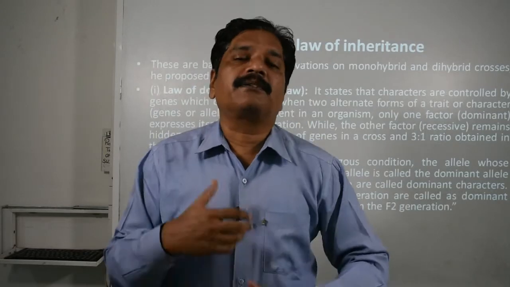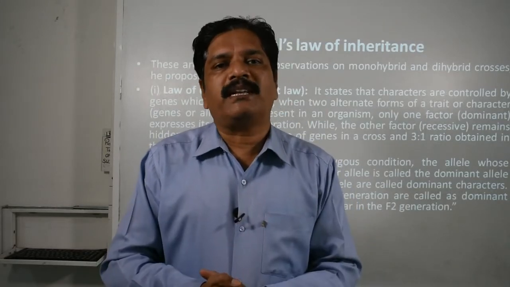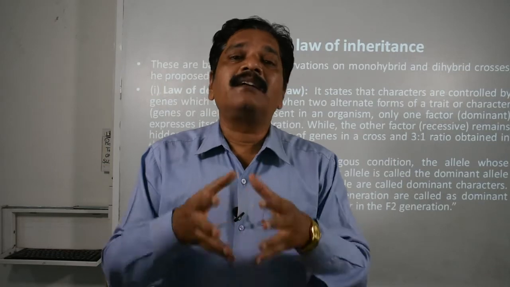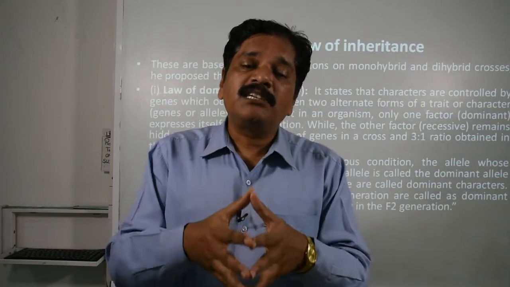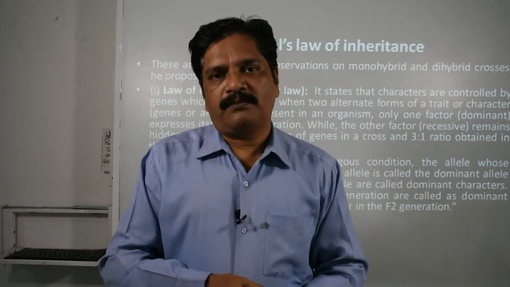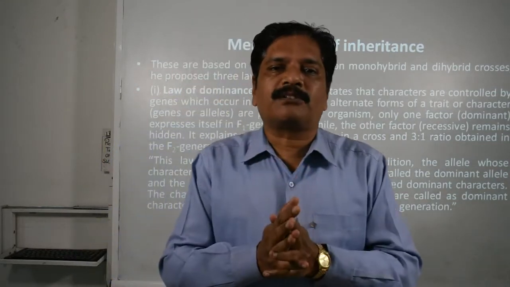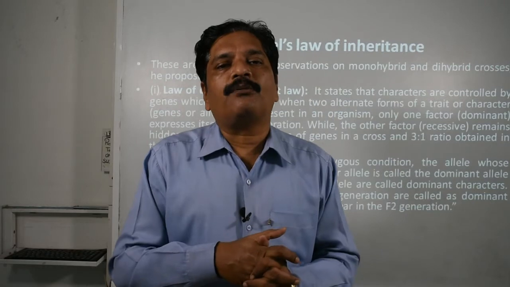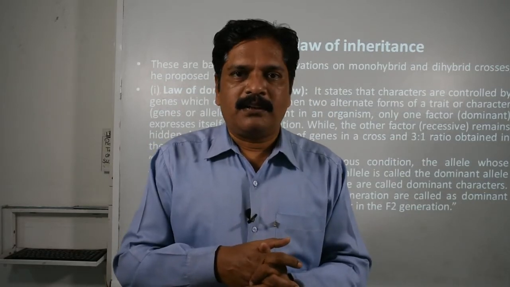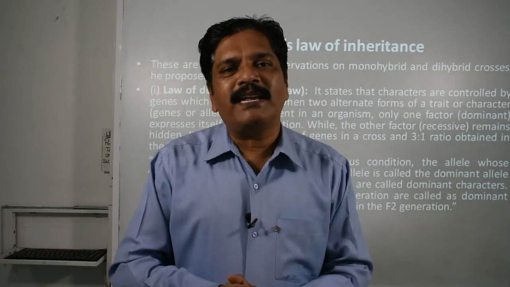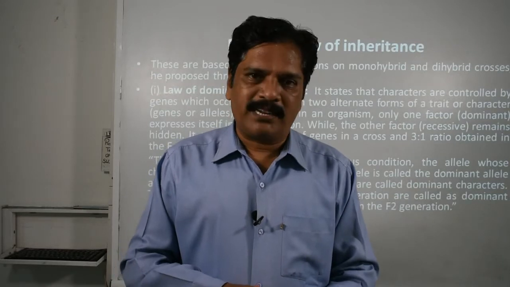Clear? This phenomenon is called dominance, and this gene is called the dominant gene. The phenotypic character exhibited by it is called the dominating character, and of course this law is called the law of dominance.